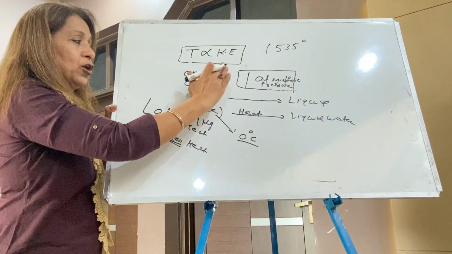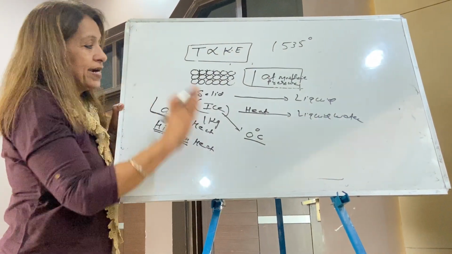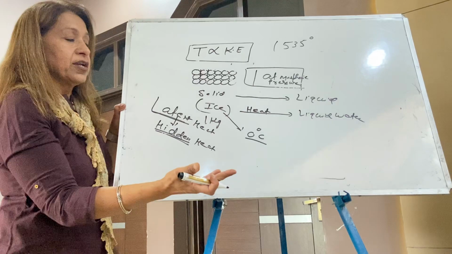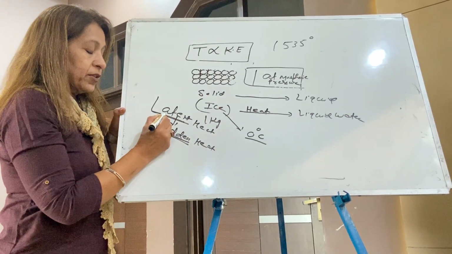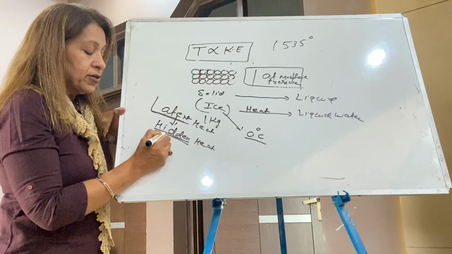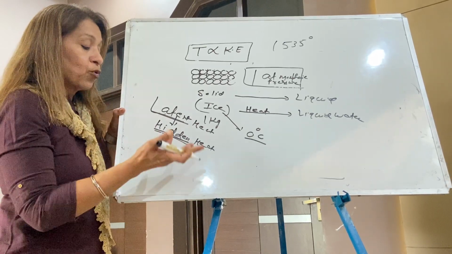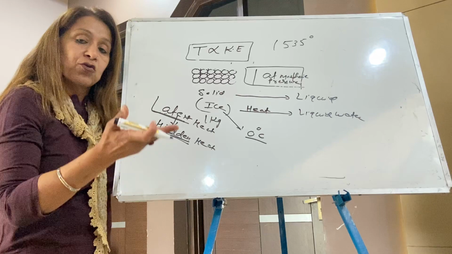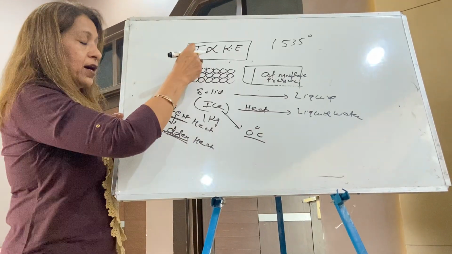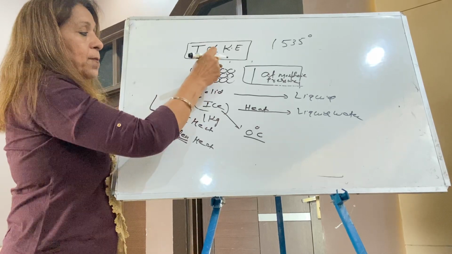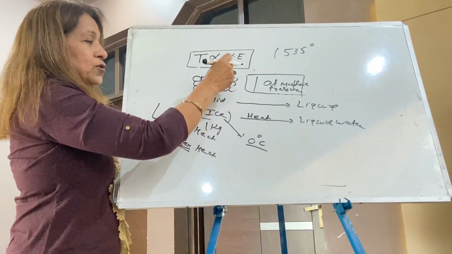When the whole 1 kilogram of ice melts, then the temperature increases. Otherwise there is no increase in temperature, because the latent heat becomes hidden. What is the role of hidden heat? That heat is used to break the attractive forces among the particles of the solid.